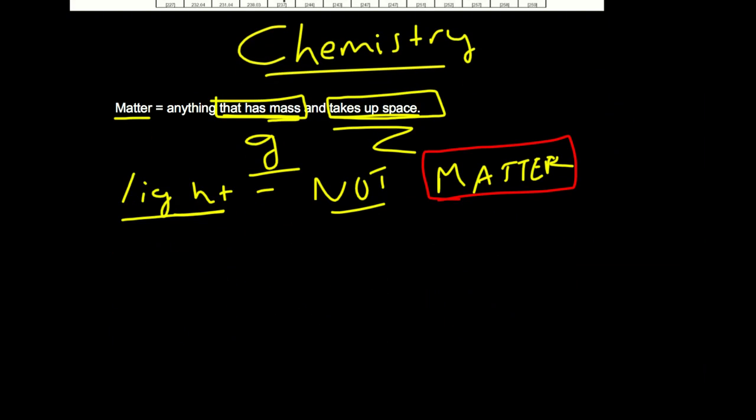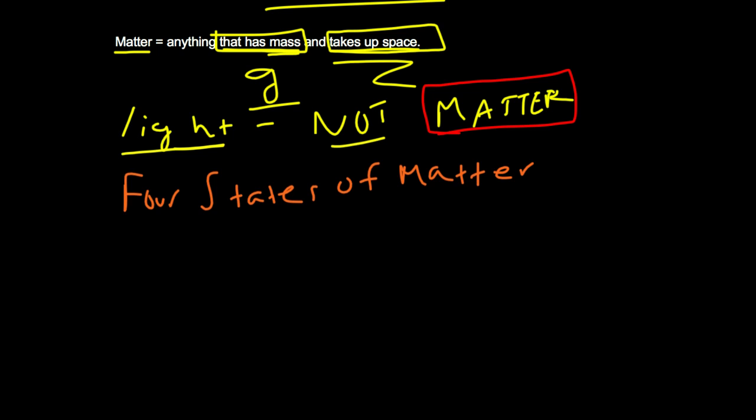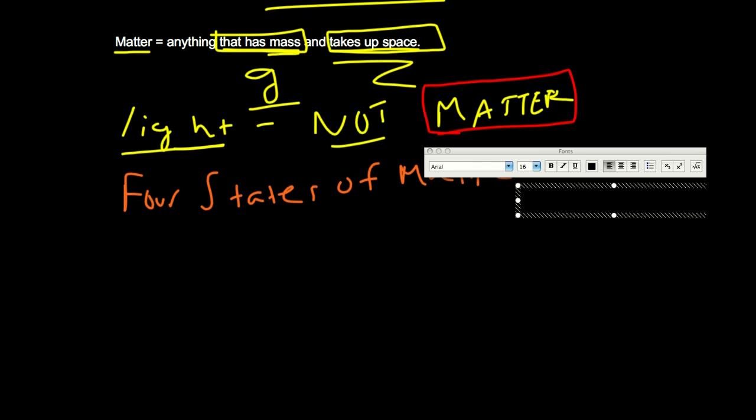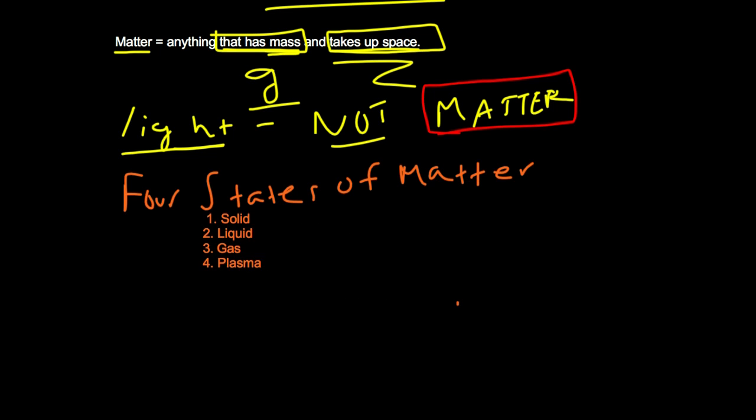And there are 4 states of matter, but only 3 are available, or visible rather, on Earth. I'm going to get another text box up. The first state is solid, second state is liquid, third state is gas, and fourth state is plasma. Now I'm going to explain the significance of this chart. Solids. You guys are all solids.